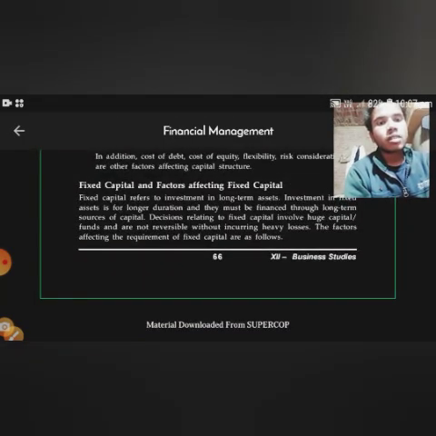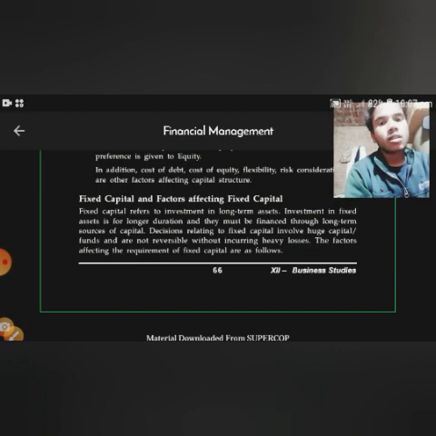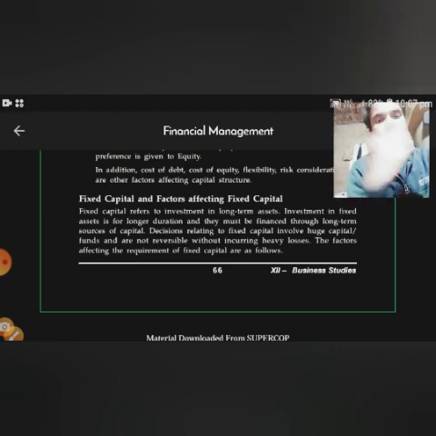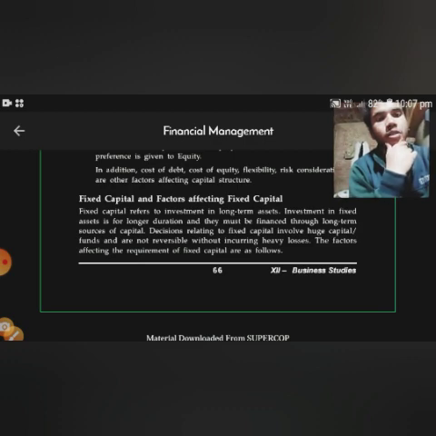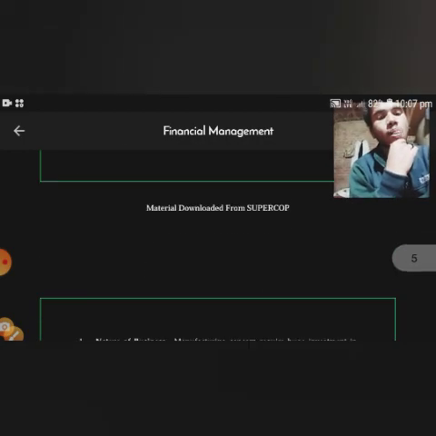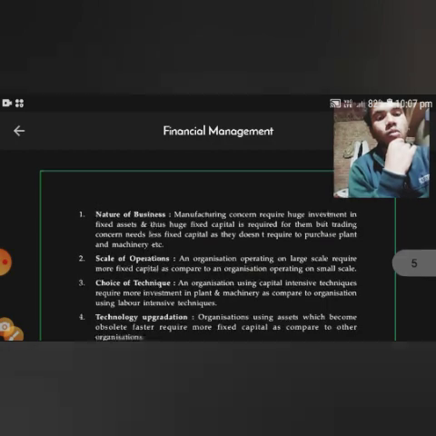Now, fixed capital and factors affecting fixed capital. Fixed capital refers to the investment in long-term assets. Investment in fixed assets is for a longer duration and must be financed through long-term sources of capital. Decisions relating to fixed capital involve huge capital or funds and are not reversible without incurring heavy losses. The factors affecting the requirement of fixed capital are as follows: nature of business,